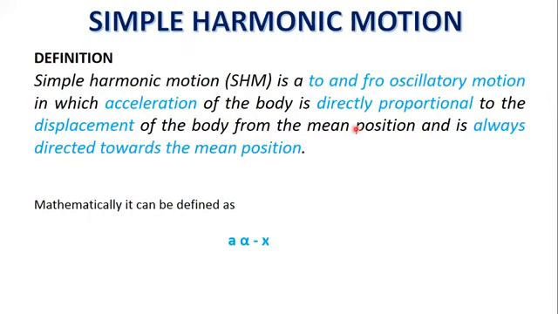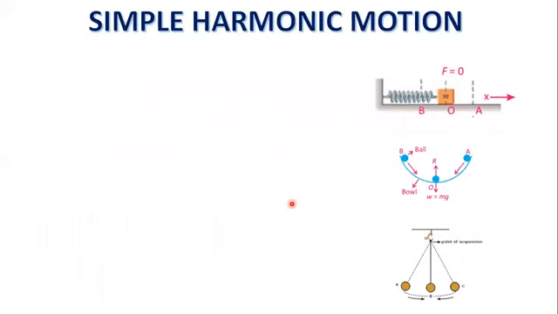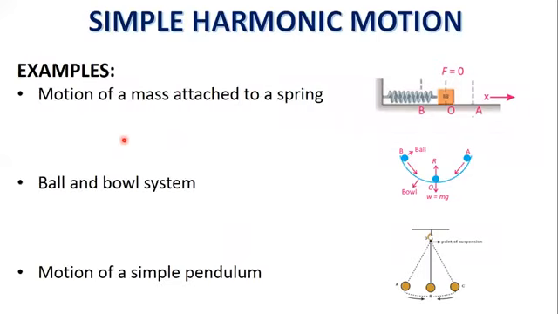Simple harmonic motion is a to and fro oscillatory motion in which acceleration of the body is directly proportional to the displacement of the body from the mean position and is always directed towards the mean position. Mathematically, it can be defined as a is directly proportional to minus x. These are the examples of simple harmonic motion: motion of a mass attached to a spring, ball and bowl system, motion of a simple pendulum.